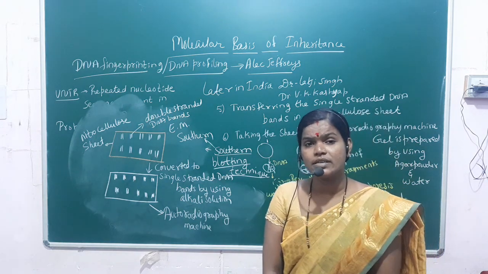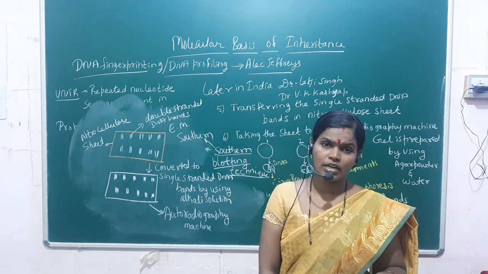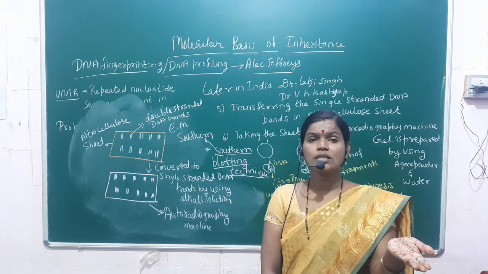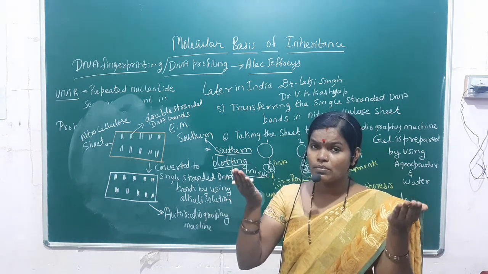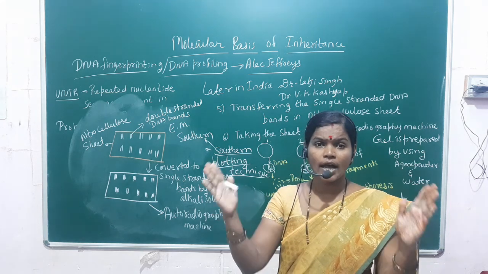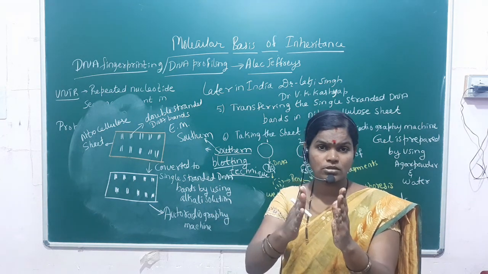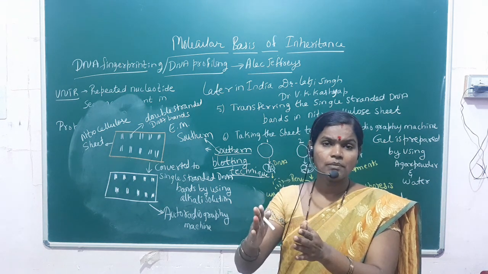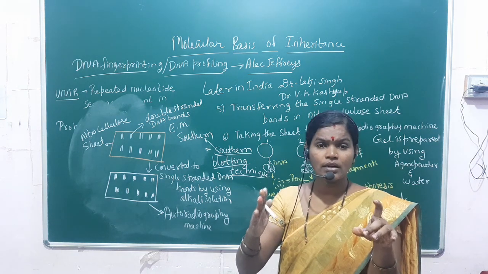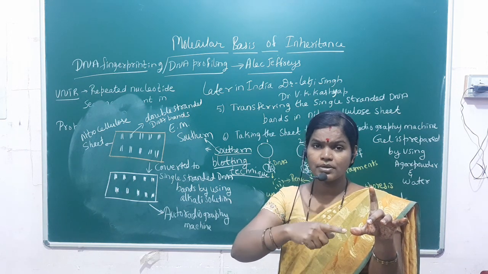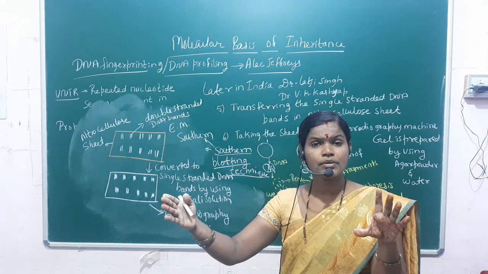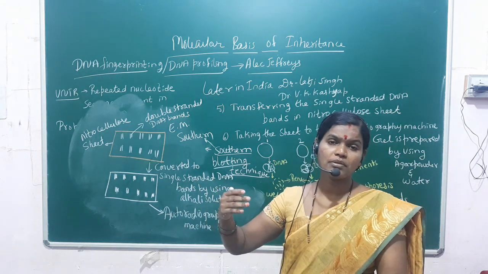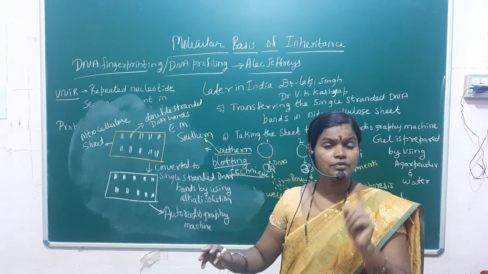The speciality of the autoradiography machine is that it contains single-stranded DNA, which is called the radioactive DNA probe. Those single-stranded DNA bands match with the bands on the nitrocellulose sheet, and then they form dark bands. Suppose 4 to 5 samples are there, and the DNA bands of the murdered person match more than 90% with a suspect, then the crime investigation department will identify that particular criminal, and further investigation is done.